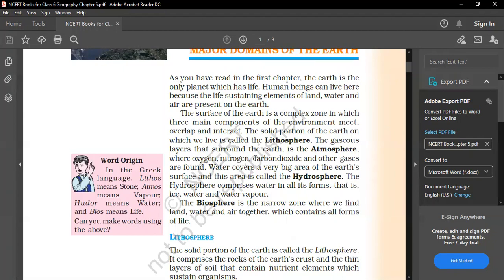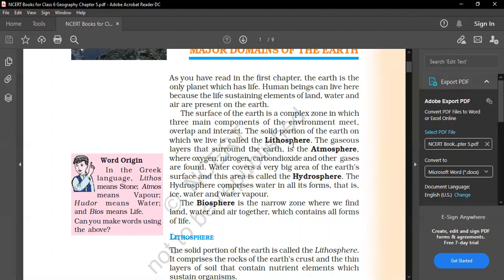And what is actually hydrosphere? Water covers a very big area of the earth's surface, and this area is called your hydrosphere. The hydrosphere comprises water in all its forms. You can see the river, the ocean, the glaciers. All this comprises hydrosphere.